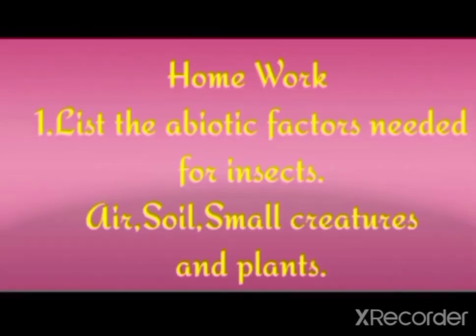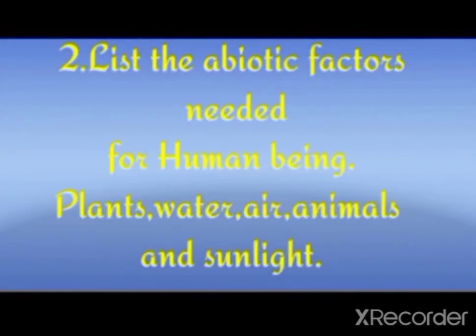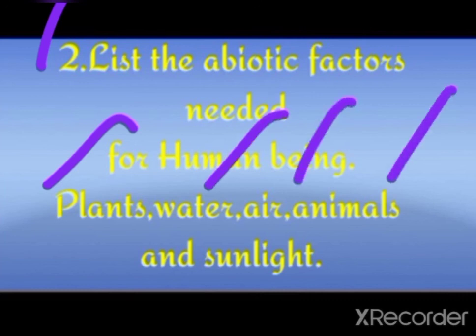So, today's homework, children: list the abiotic factors needed for insects. First question, list the abiotic factors needed for insects. Answer is air, soil, small creatures and plants. Next, second question, list the abiotic factors needed for human beings. The answer is plants, water, air, animals and sunlight.